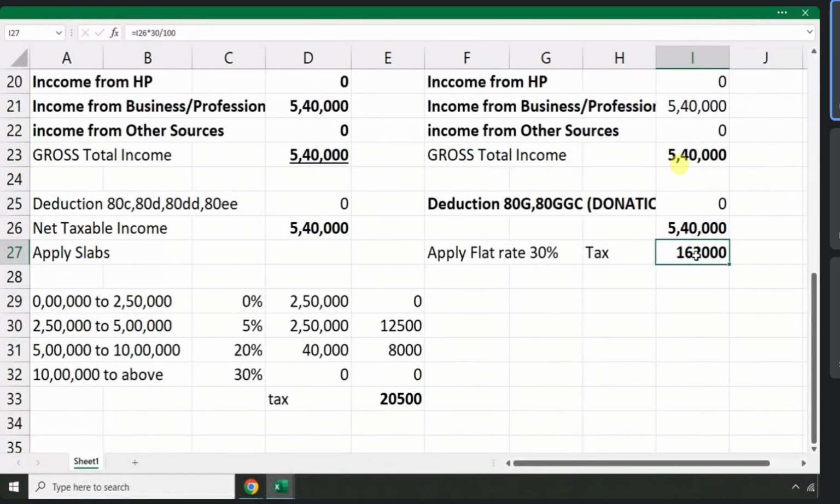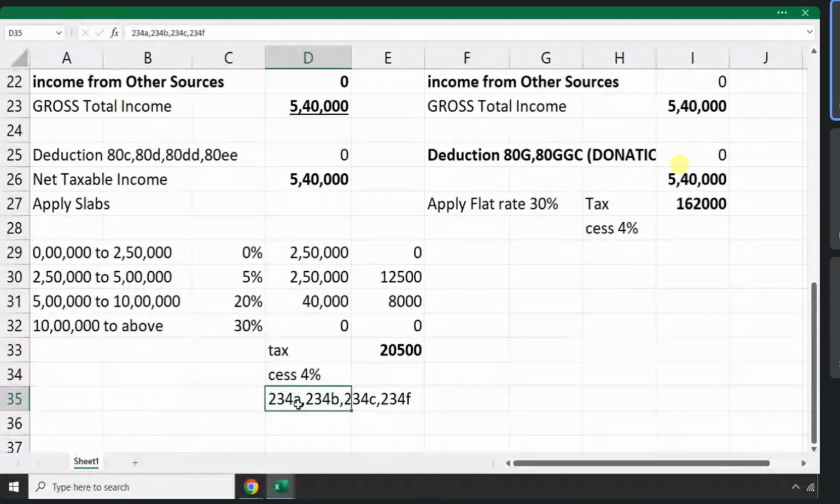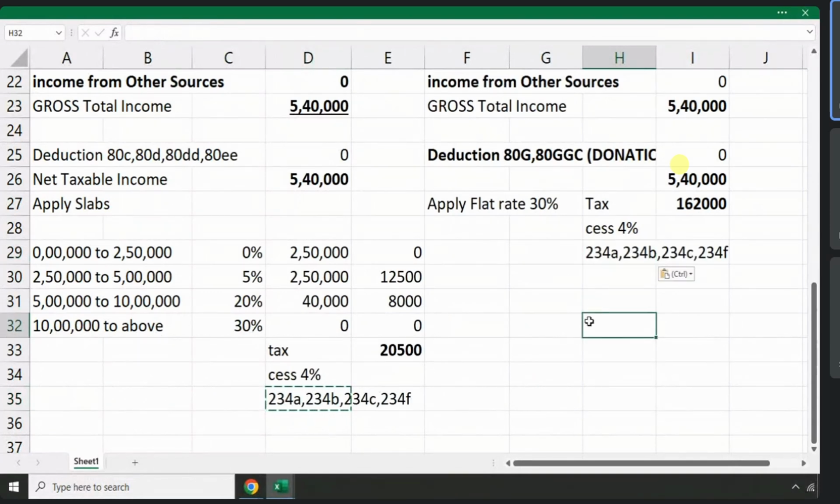If your profit is 100 rupees, you should pay 30 rupees to the government. Of course, on this tax again cess of 4% will be applicable, you know. Here also the same 4% cess will be applicable. Again there are sections, you remember, 234A, 234B, 234C, 234F, applicable for individuals, also applicable to firms. Is the amount more than 10,000? So a firm also should pay advance tax.